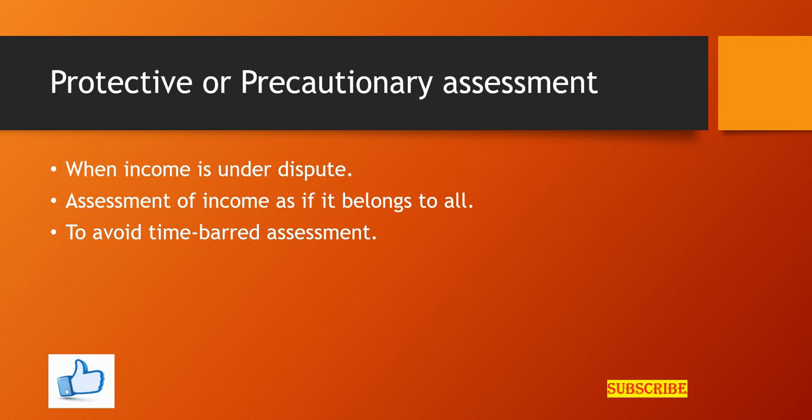It is done to ensure that when the dispute is finally settled, the assessment of such income does not get time barred, as only one assessment will stand and the other will be cancelled. So it will be assessed as a whole, and later on it will be taken as the income earned by one of the earners, and the remaining will be treated as a cancelled assessment.